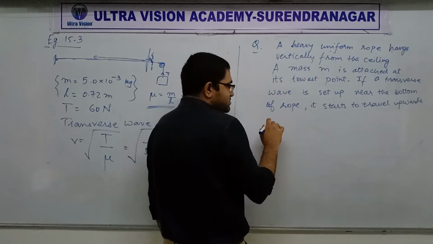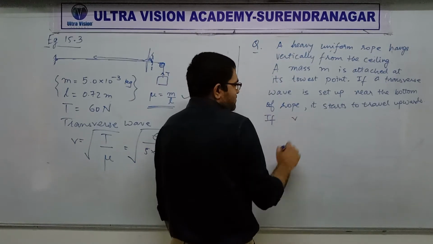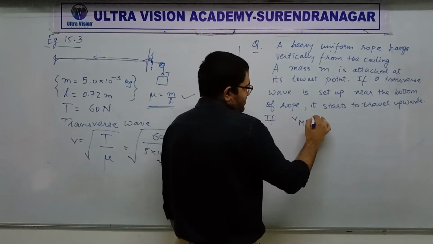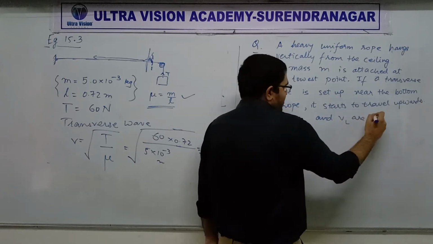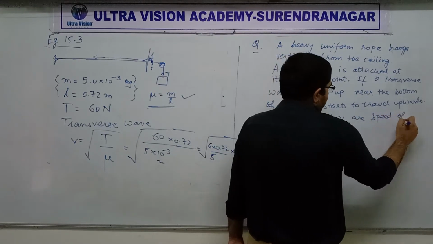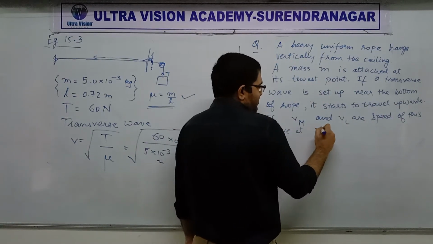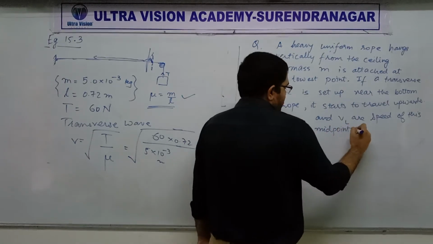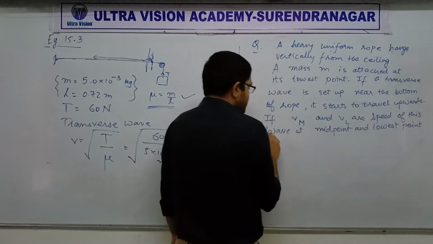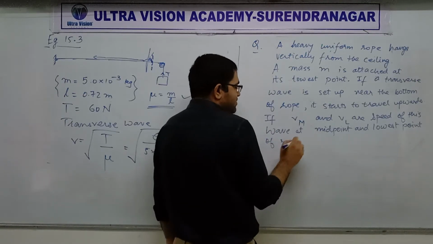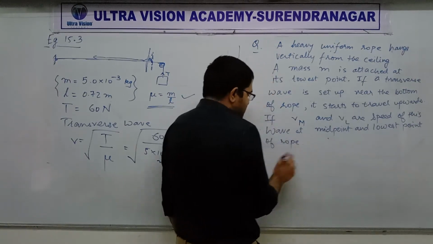So if Vm and VL are the speed of this wave at the midpoint and the lowest point of the rope, find which option is correct.